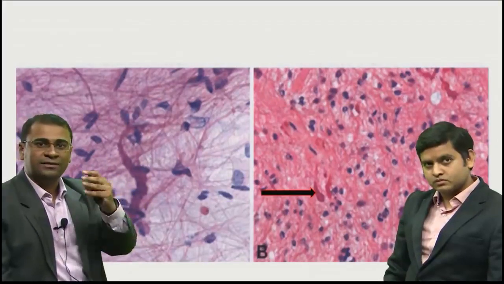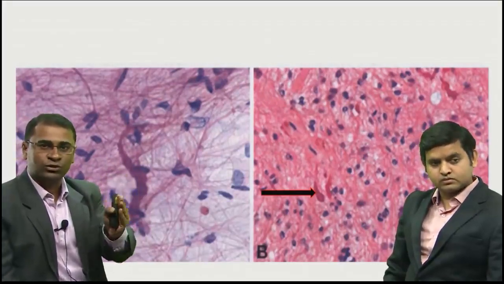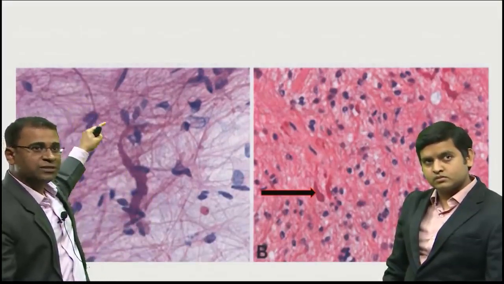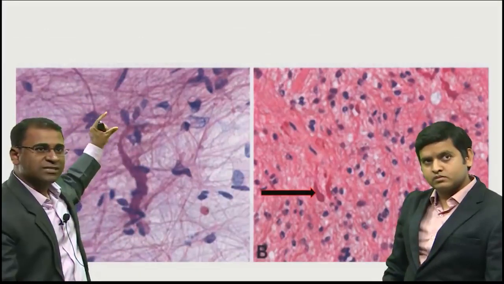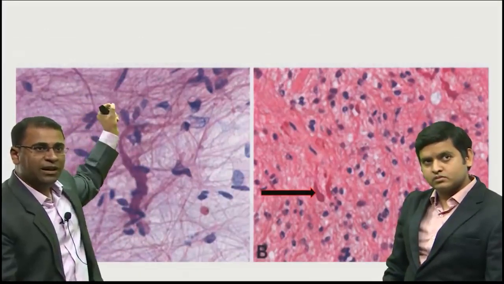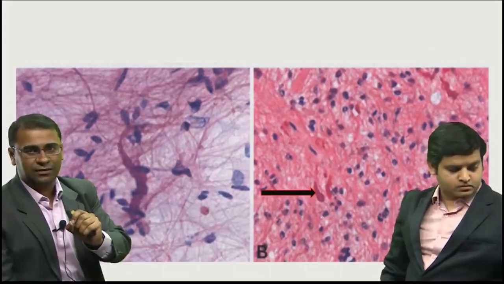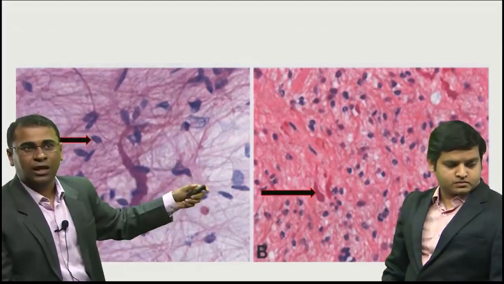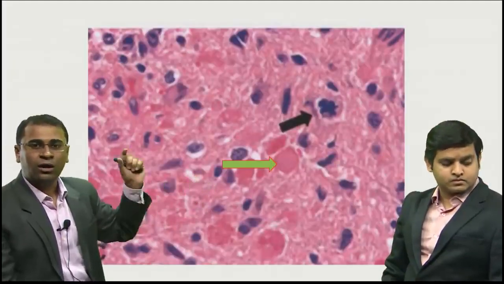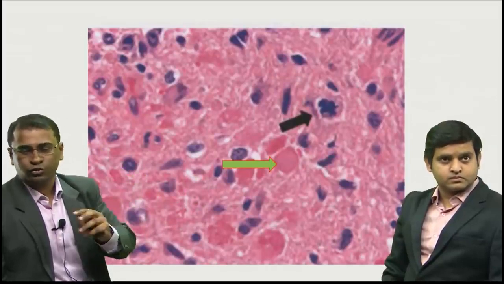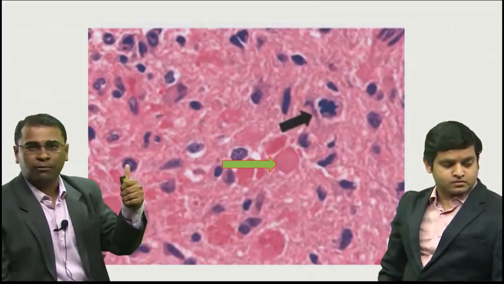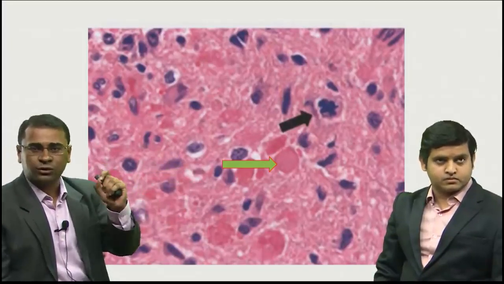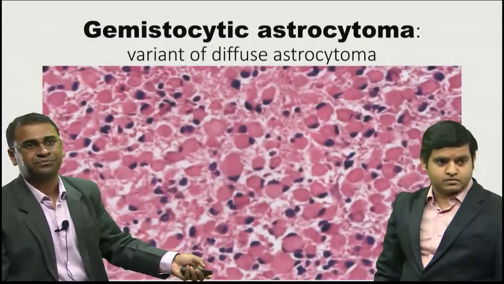You will recall that these Rosenthal fibers are eosinophilic inclusions inside astrocytes. They again are a very important component. Now when you see these fibrils, these long fibrils, and there are some cells here. This blue one is a cell. The fibril along with the cell is called a bipolar cell. On the other image I have already marked a Rosenthal fiber. One more image again shows you an eosinophilic granular body. To sum up, I will say 3 things you should know: bipolar cells, the eosinophilic granular body as seen here, and the corkscrew shape that is called Rosenthal fibers.